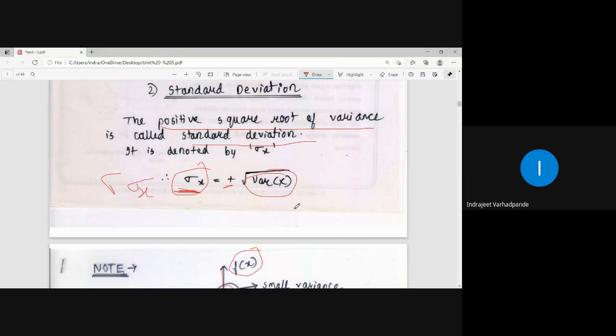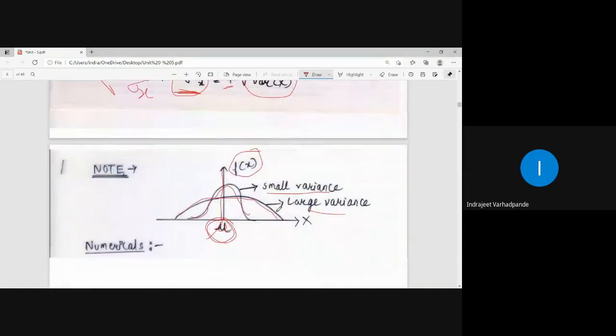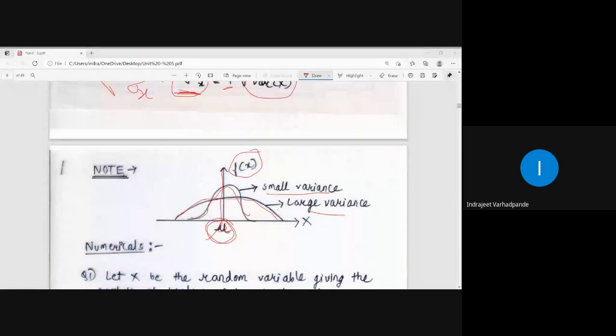So calculate expectation of x, calculate variance of x, take the square root of that variance of x, and you get the term that is called standard deviation. The positive square root is nothing but the standard deviation for the variance we are calculating. So this was all regarding the background of